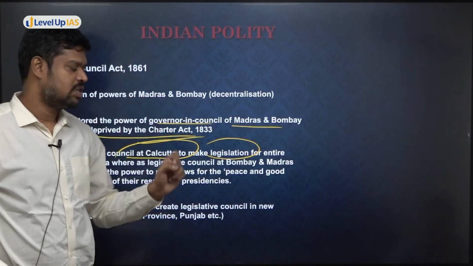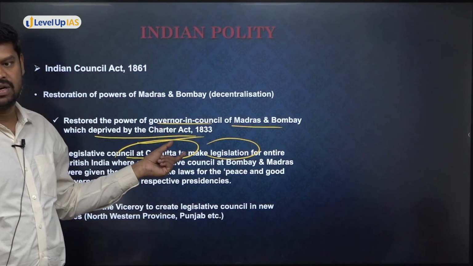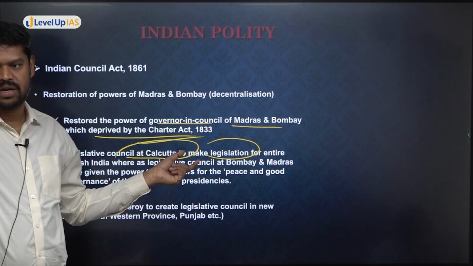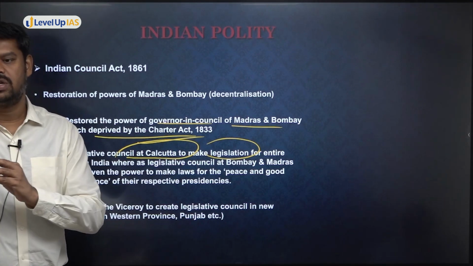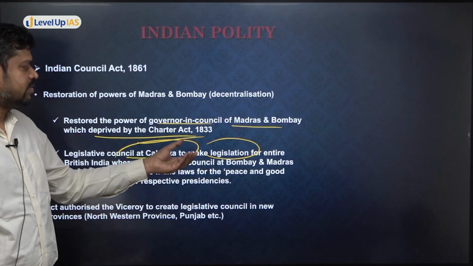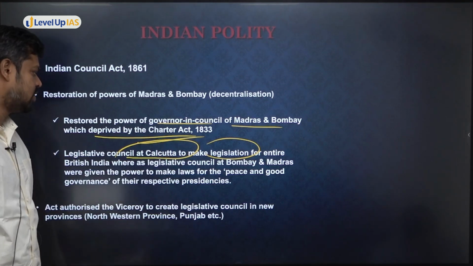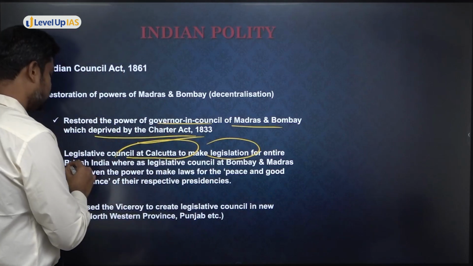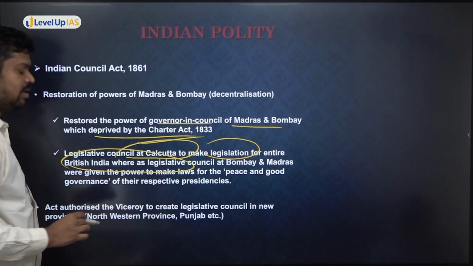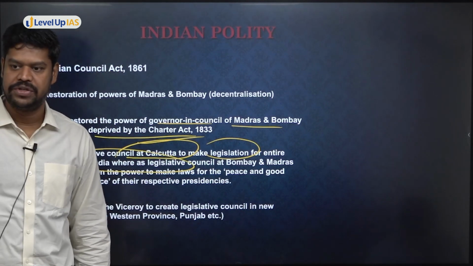So the Legislative Council of Calcutta is headed by whom? The Viceroy is there. The Viceroy's Executive Council, in addition to that, the extra members, which will be called the Central Legislative Council, which will make laws for the entire British India. So, they are empowered to make laws where? They were empowered to make laws for the entire British India.